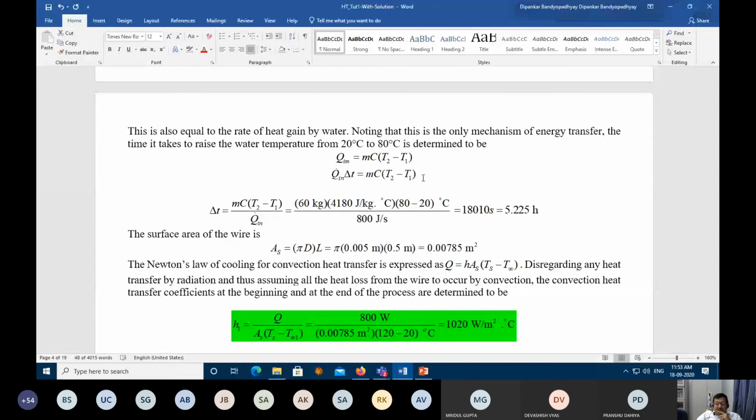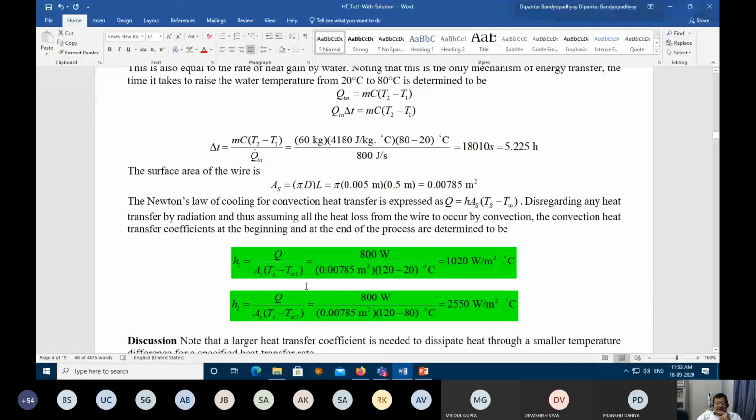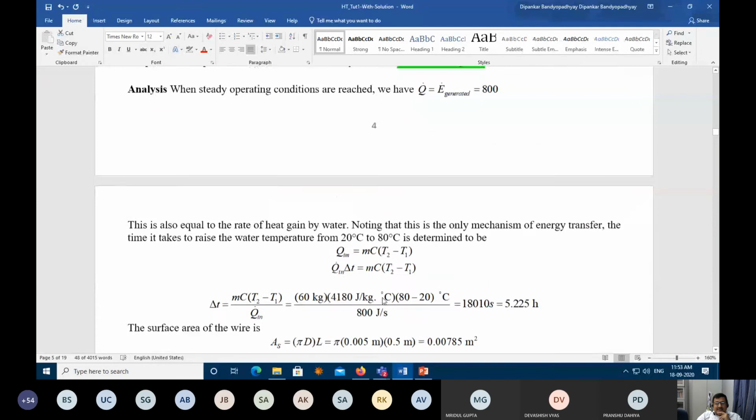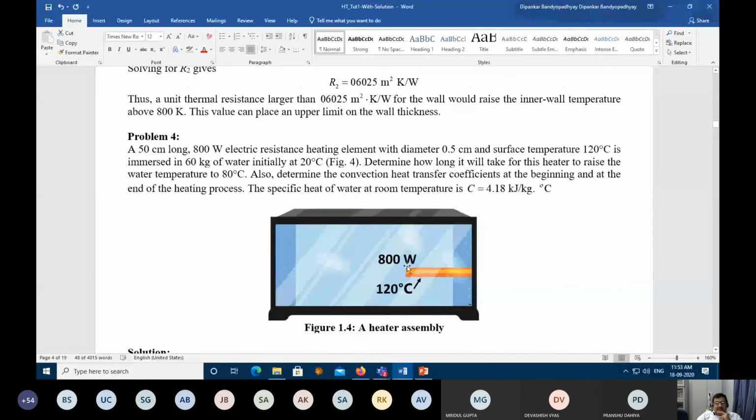And then we know from Newton's law of cooling that Q equals hA delta T. h is the heat transfer coefficient, A is the area through which the heat transfer is taking place. This is the convection heat transfer, correct? And delta T is Ts, the solid temperature, minus T infinity, correct? So what is the heat transfer coefficient before heating, and what is it after heating? What are the two questions that we need to answer? Determine the convection heat transfer coefficient at the beginning and at the end of the process.